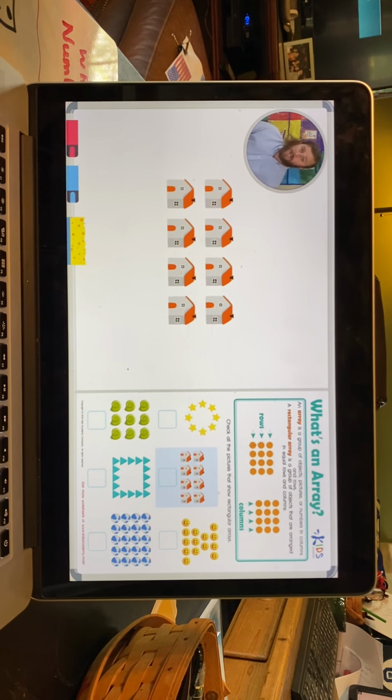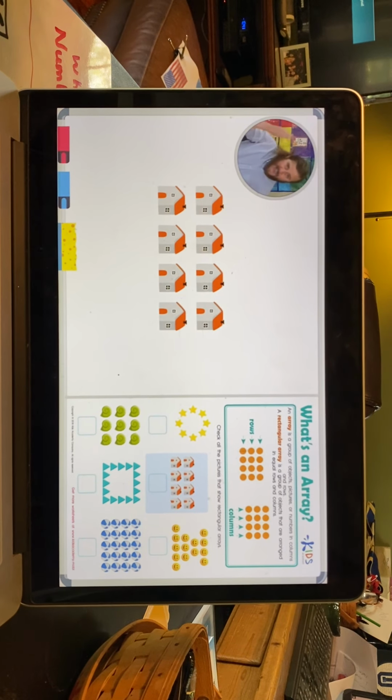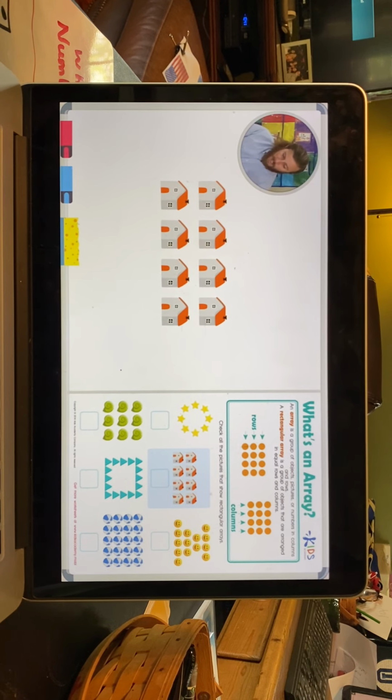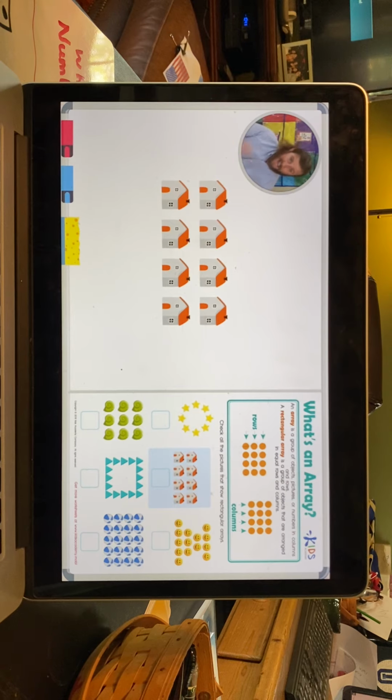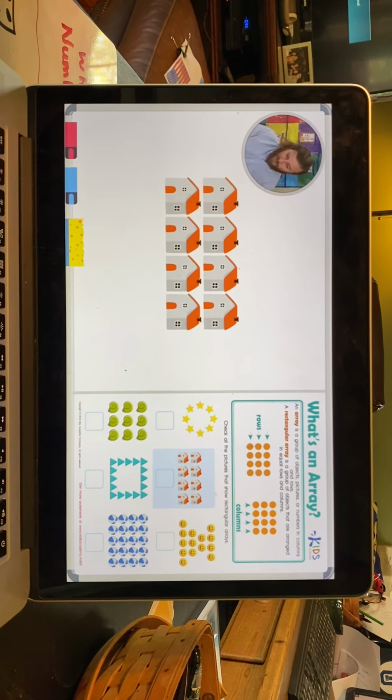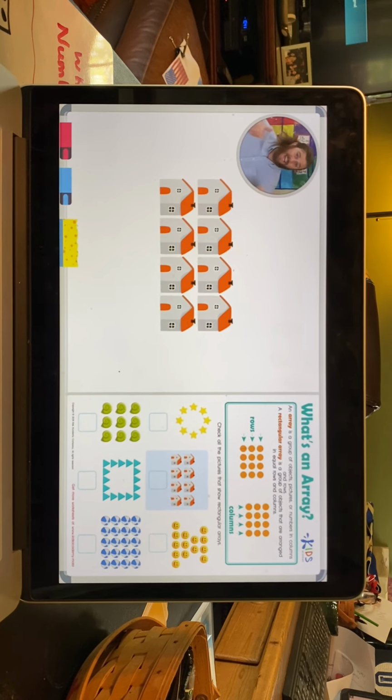Now, we have to make sure there's an equal number in each row and in each column. So let's go ahead and check. Well, I know that there's 4 in each row because we just counted. And I can clearly see that there's 2 in each column. That shows me that this is an array.